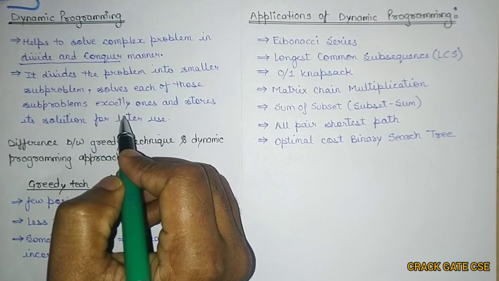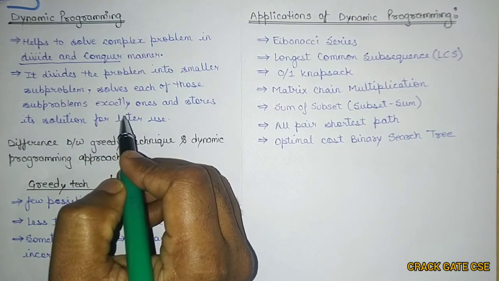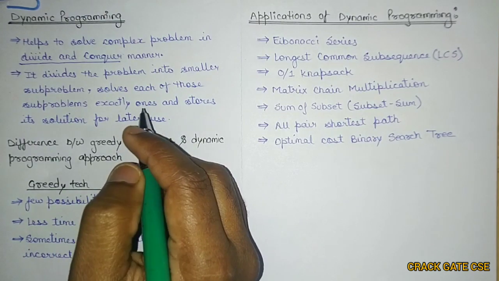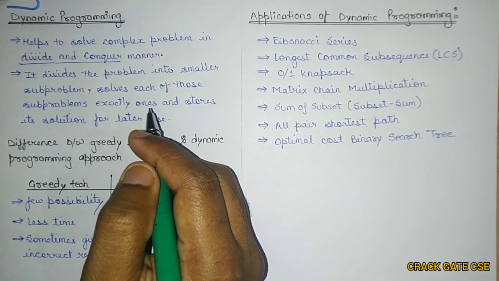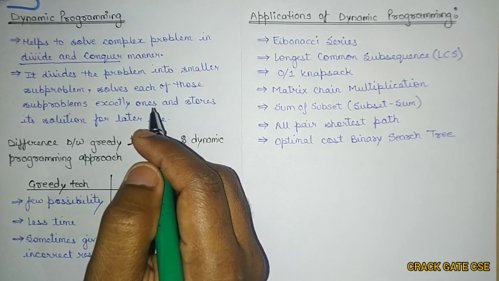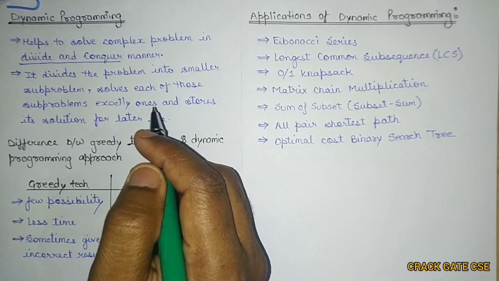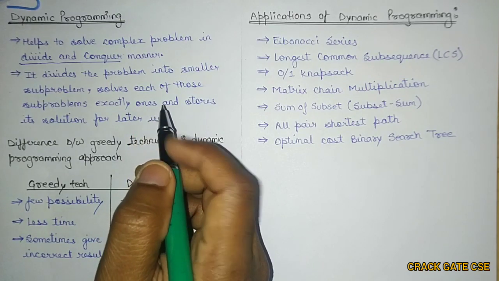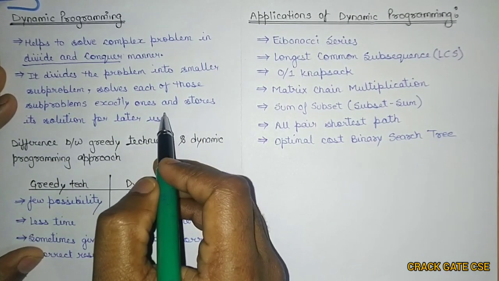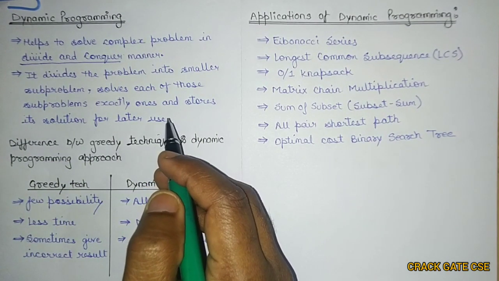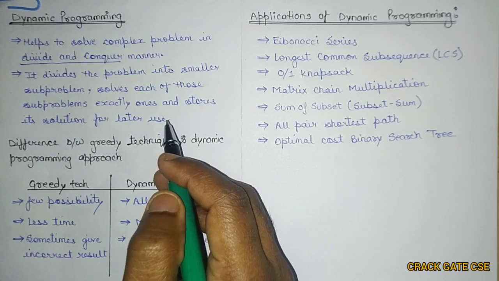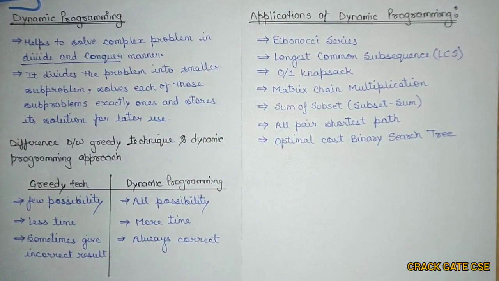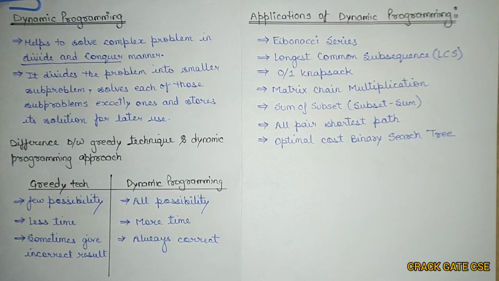So we are dividing a particular complex problem into n number of subproblems, and each subproblem is executed once, unlike divide and conquer, where we execute them multiple times. Here we execute the subproblem exactly once, and then store the result of that subproblem for later use. So in dynamic programming we explore all the possible solutions, and after finding all the possible solutions we select the best one.